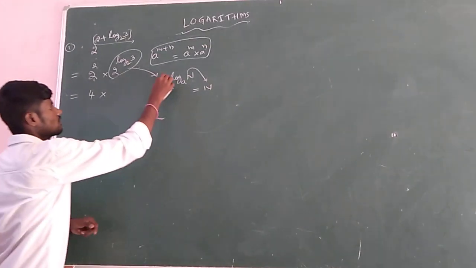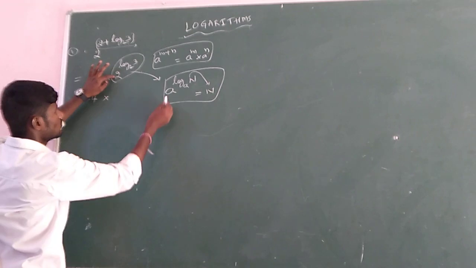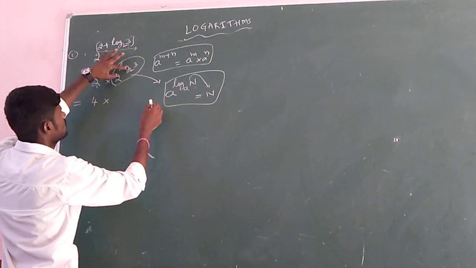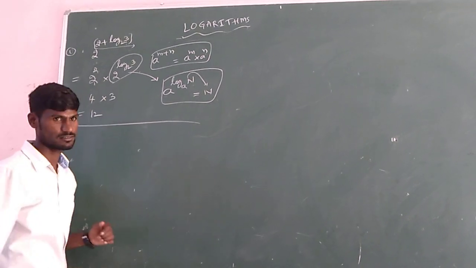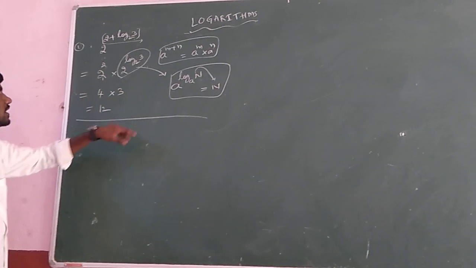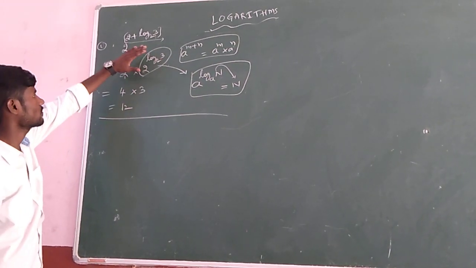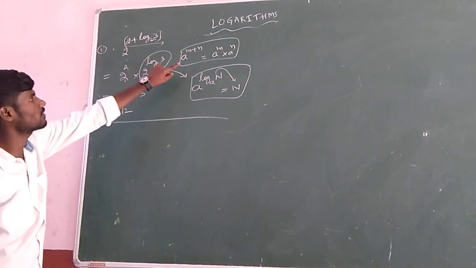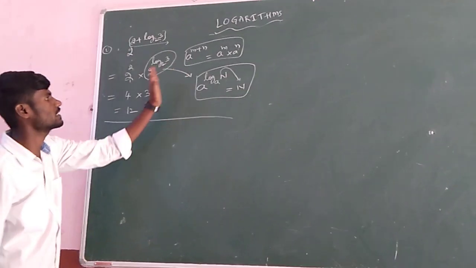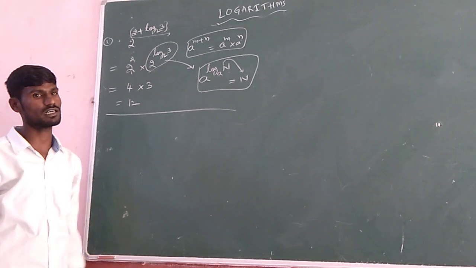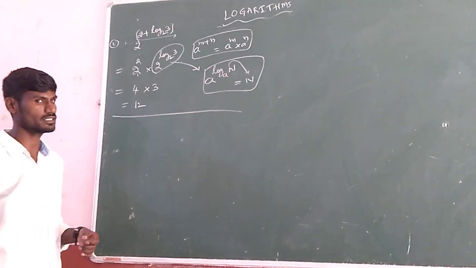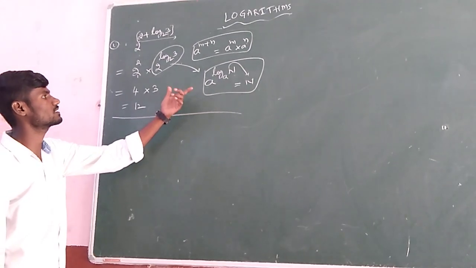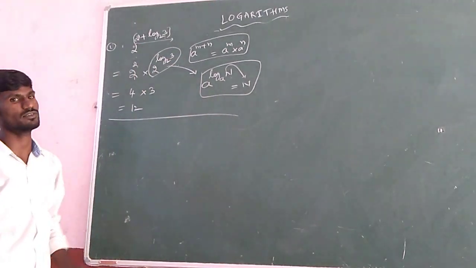If you observe here, 2a means if they are the same, 3 is directly your answer. So 4 into 3, 2. That's it. Okay? So this is the way of solving. In problems, if you are using formulas, you had better write them on the side of the problem and put them in a box. Then you will get the exact marks allocated; whatever marks are allocated will be provided for you.